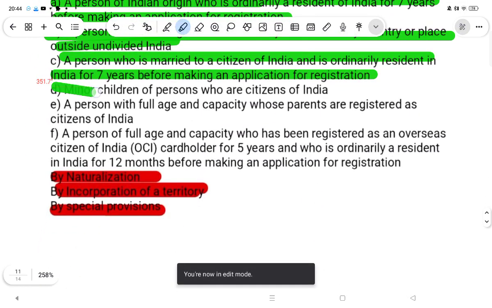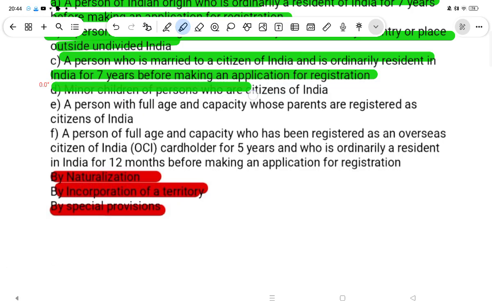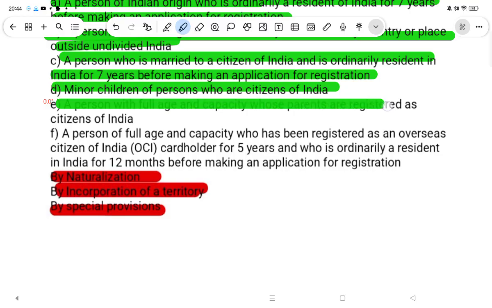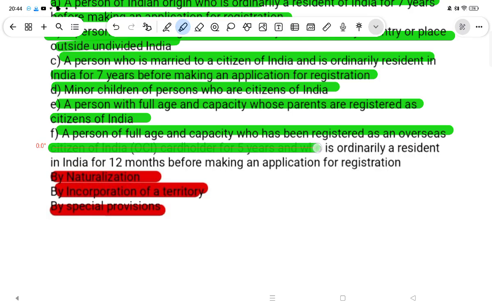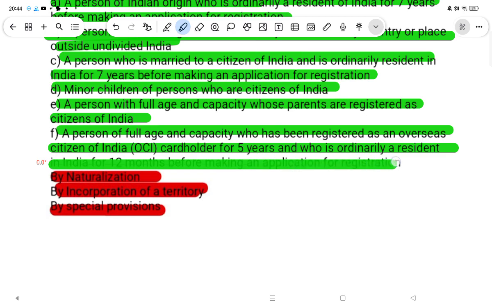D, minor children of persons who are citizens of India. E, a person of full age and capacity whose parents are registered as citizens of India. F, a person of full age and capacity who has been registered as an Overseas Citizen of India, OCI card holder, for 5 years and who is ordinarily resident in India for 12 months before making an application for registration. Citizenship by naturalization.